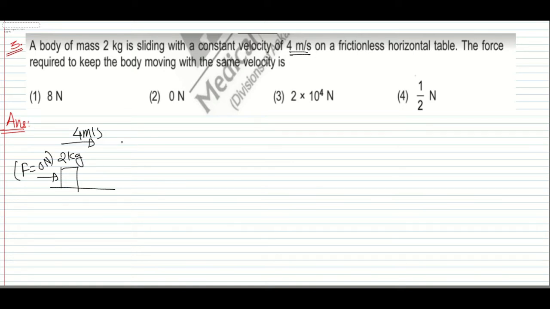So if a body at rest remains at rest, and a body in motion remains in motion, unless and until an external unbalanced force acts on the body. So this body is in motion, so it will always remain in motion. So what is the external force required? 0 Newton is the external force required.